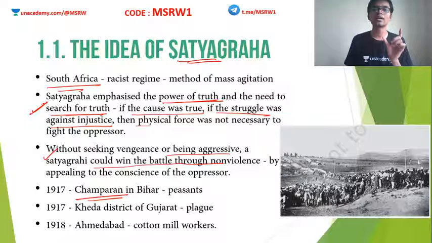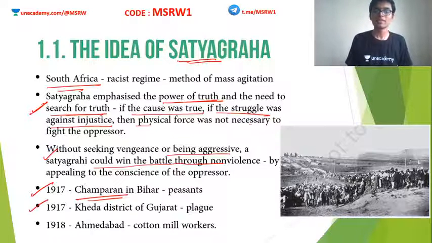So Mahatma Gandhi was brought into Bihar, to this place known as Champaran, to formulate a solution, to formulate a cause for these peasants. And this satyagraha was a success. Mahatma Gandhi managed to get justice for these peasants. So this was a huge success. Number one, this is his first satyagraha.